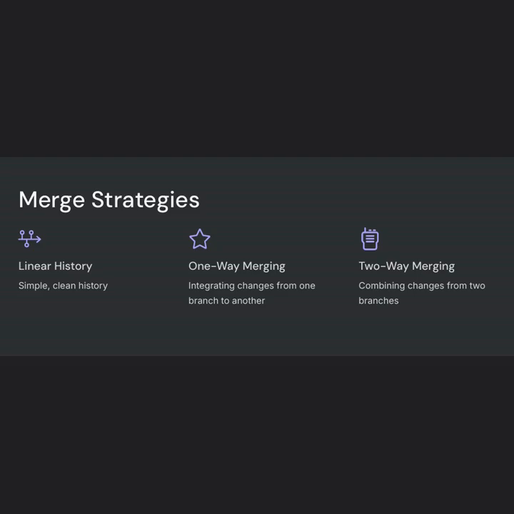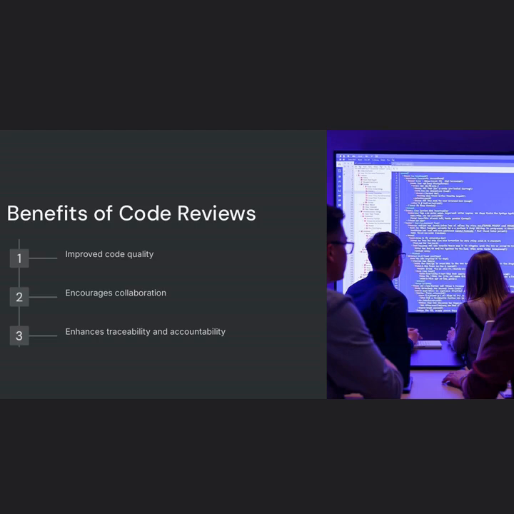Each merge strategy has its pros and cons, and the key is to choose the right one according to your project's needs and team workflows. Code reviews are one of the most effective ways to improve the quality of the code you write. By having another set of eyes on your code, you can detect defects and bugs early in the development process, which can save a significant amount of time in the long run.